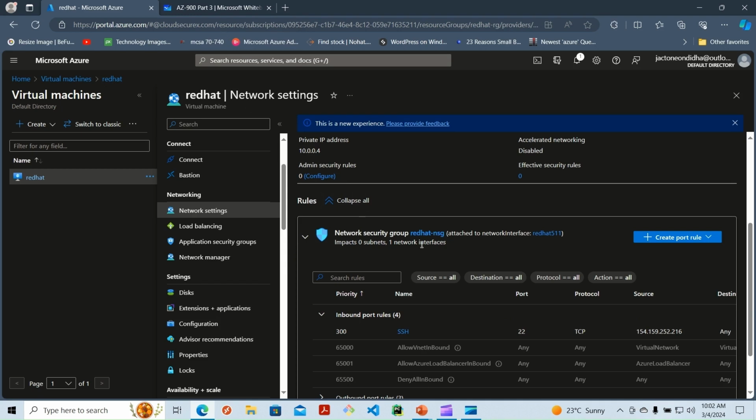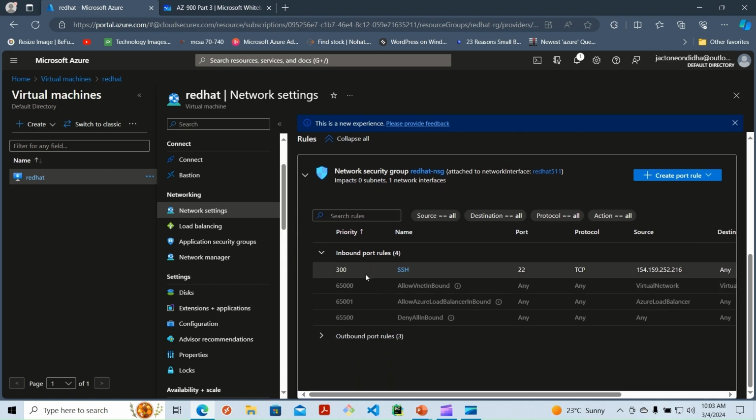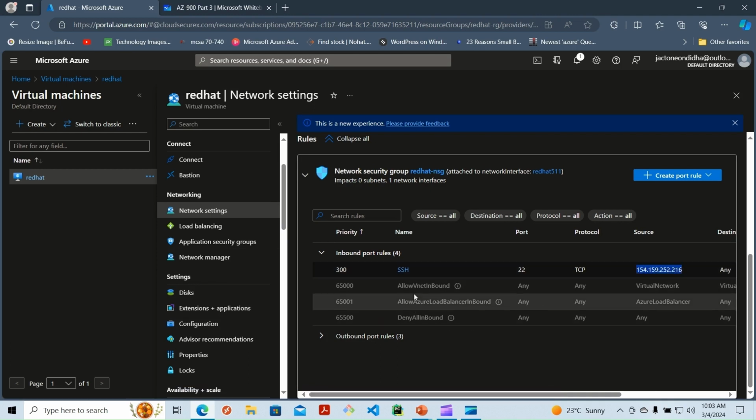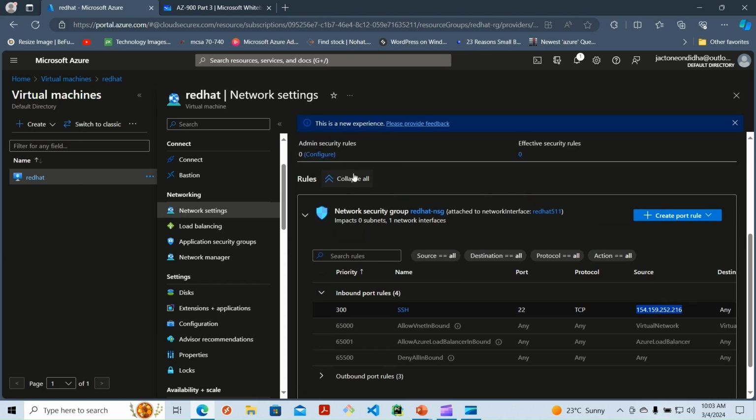So the NSG enables communication flow of traffic. For example, if I want to access this Red Hat machine from my network, I'll open port 22 from this particular source IP address, so that I can SSH to my VM. Without this particular rule, I'm not able to access this particular VM. So that is the importance of NSG.